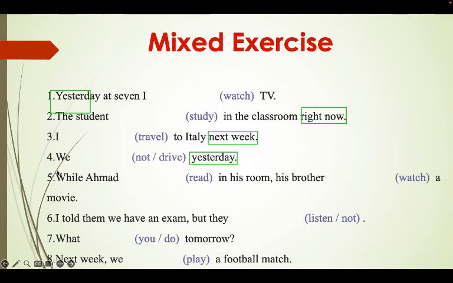While Ahmed, this while could be in the past or in the future, but mostly it is the present. So this one, let's do it in the present continuous. I told them, this one is clearly past. What will you do tomorrow? Tomorrow is the keyword. And also here we have next week, which is the keyword to help us indicate which tense to use. So let's start the correction.